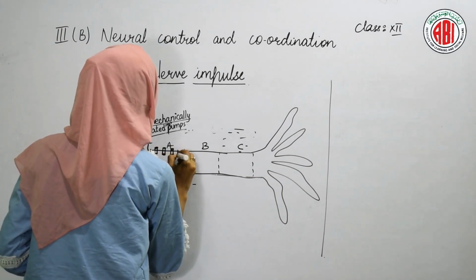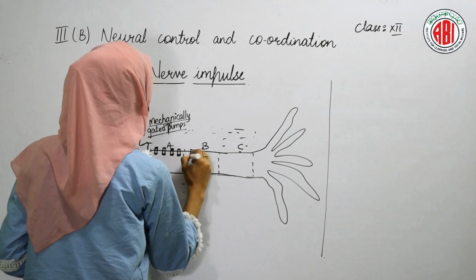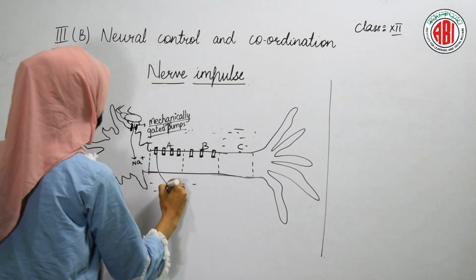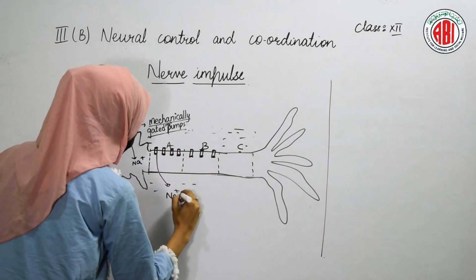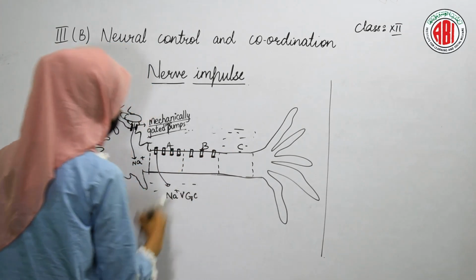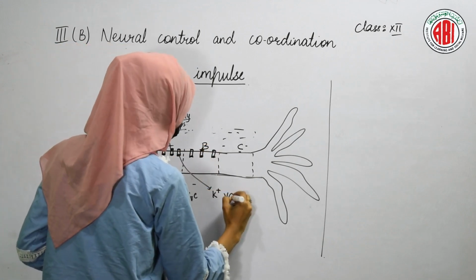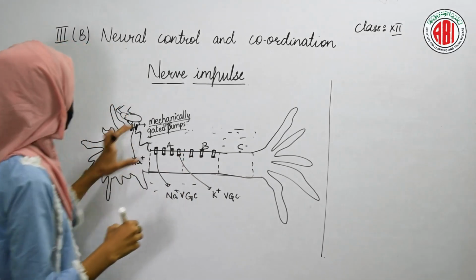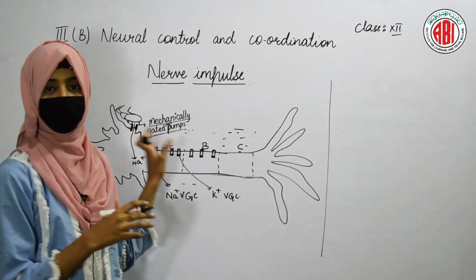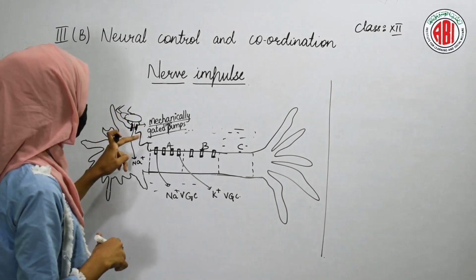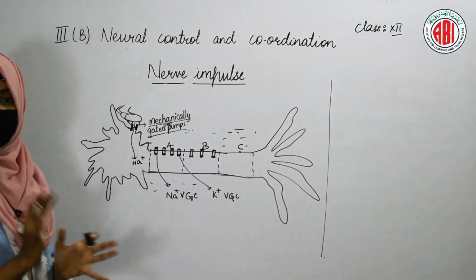In the axon of the nerve cell, you can find two main channels. One is sodium voltage gated channels and the other is potassium voltage gated channels. Due to the entry of sodium ions through the mechanically gated channels, a signal is sent.